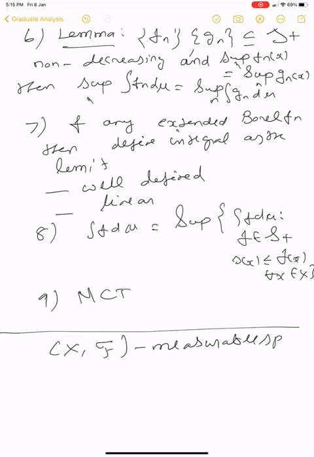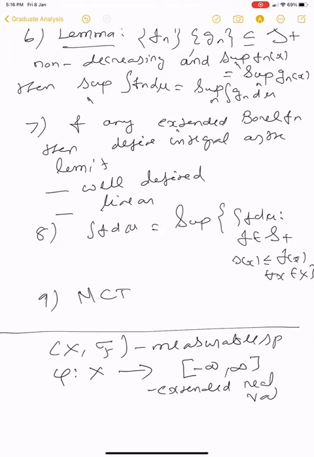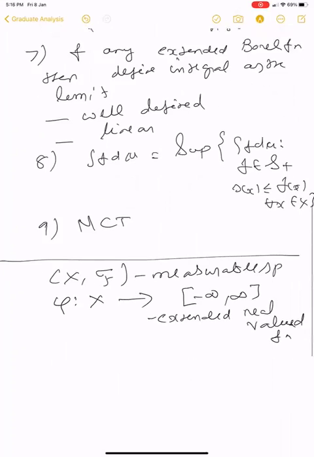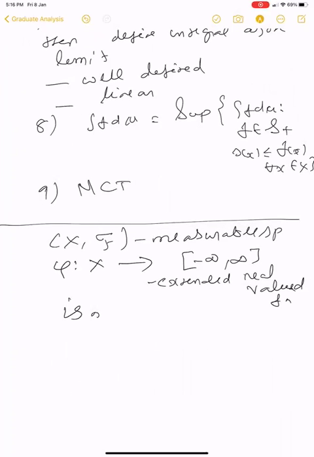Then phi from x, I'm taking the closed interval, including minus infinity and infinity also. Okay. This is what is called an extended real valued function. It can take the value minus infinity and infinity. Extended real valued function is measurable.